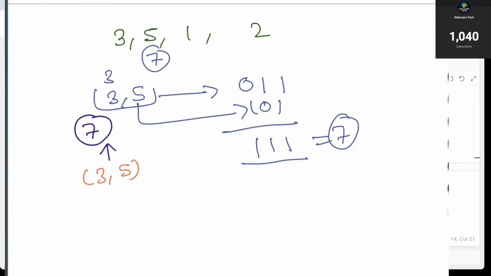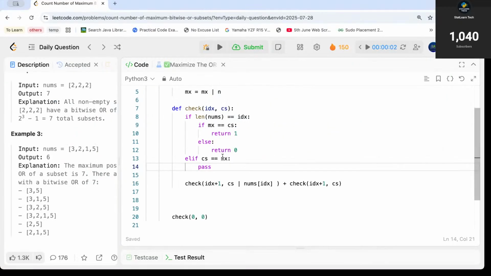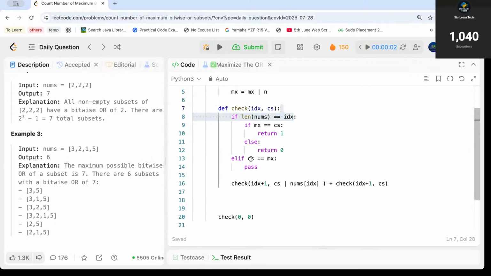Let me go back to the browser again. At this condition what we are saying is, we are at an index which is not the extreme, that is we still have some elements to see, but we got a sum cs which is equal to mx. At this point, how am I going to count it? Should I count it as 1? I mean, should I say return 1? That is not going to be a good solution.